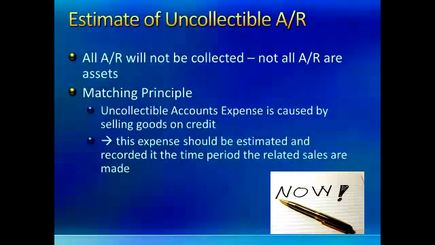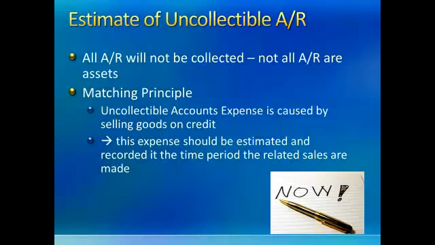Also involved is the matching principle. When we sell goods on account, we generate sales revenue. The uncollectible account expense is related to that sales revenue. Therefore, the expense associated with that sales revenue should be estimated and reported on the income statement in the same time period as the related sales.